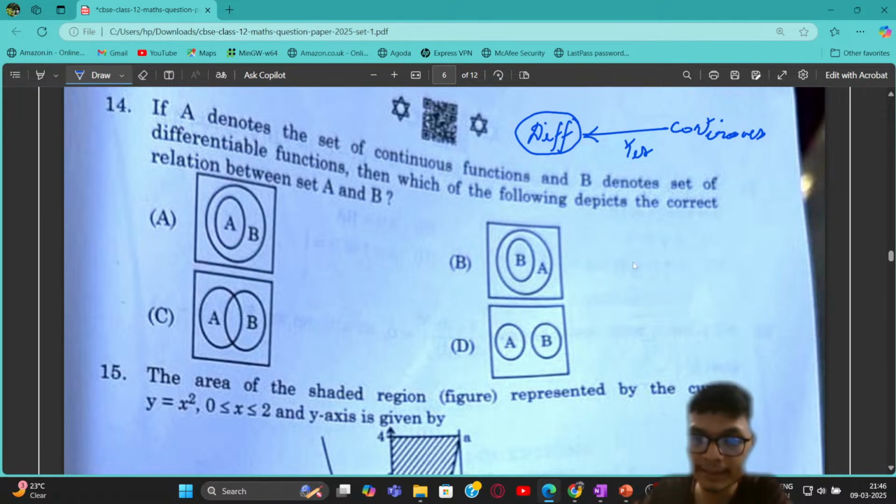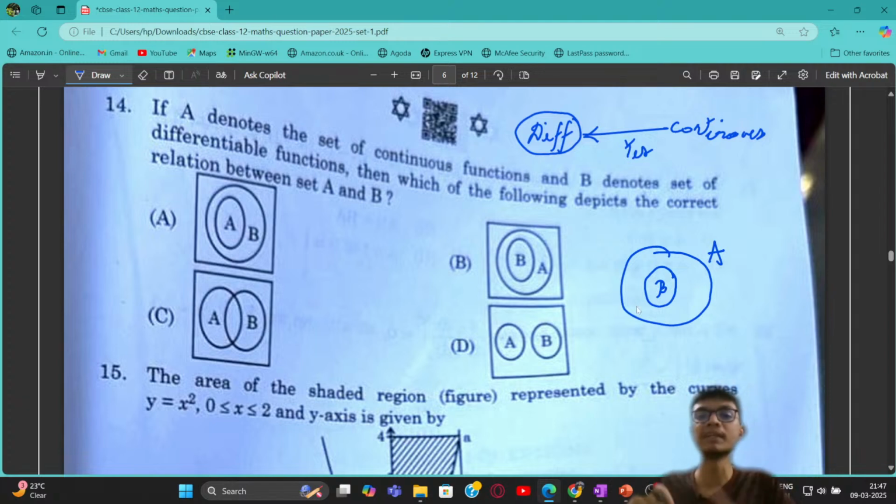So what you can see is that A is the bigger set. Inside the set A of continuous functions, I will have one particular set which denotes the differentiable functions, right? It's a simple problem, just use your basics. This kind of problem can also come up in your JEE Mains, which actually uses your basics, right? If a function is not continuous, then it is not differentiable, so this cannot be the correct answer. Looking over here, option B is going to be the correct answer, right?